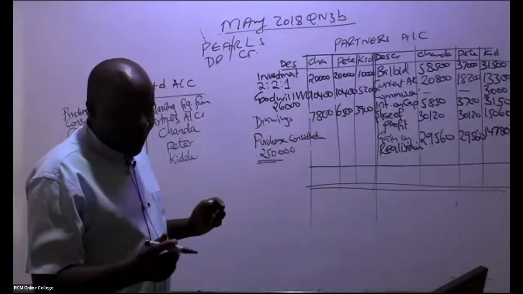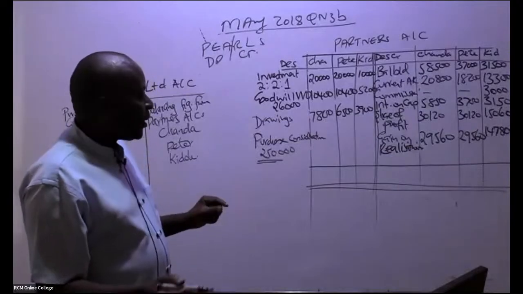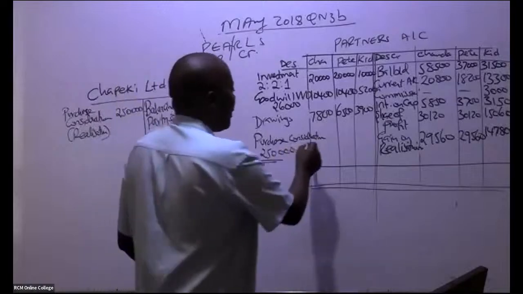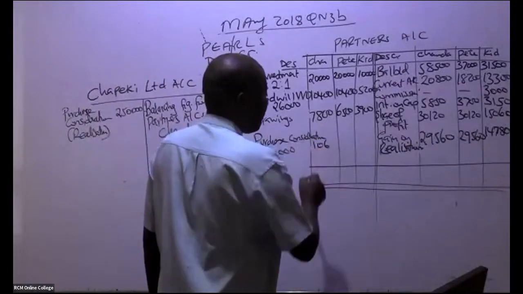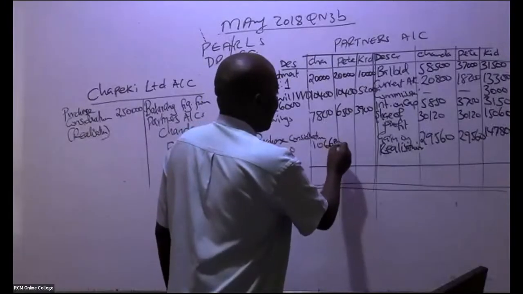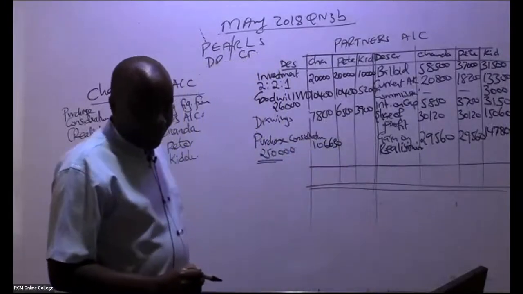So there is a ninja who has already given me these answers. A ninja, please, you should also strive to do that. So somebody is telling me that this balancing figure is 106,630, the first one.